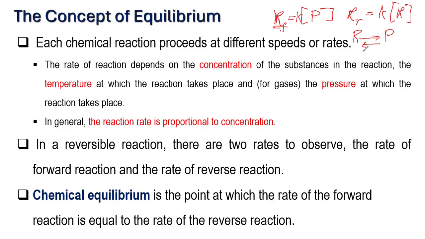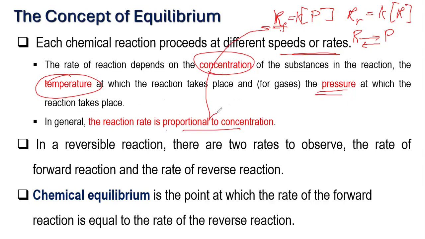And each of these chemical reactions proceeds at different rates. Take note that they are dependent on the concentration of the substances. At the same time, it's dependent on the temperature at which the reaction takes place, which we've also learned from our previous chapter, and also on the pressure at which the reaction takes place, especially when we're talking about gases, or if the reacting species or the chemical species in your reaction vessel is or are gases. So in general, the reaction rate is actually proportional to the concentration as defined by our collision theory,